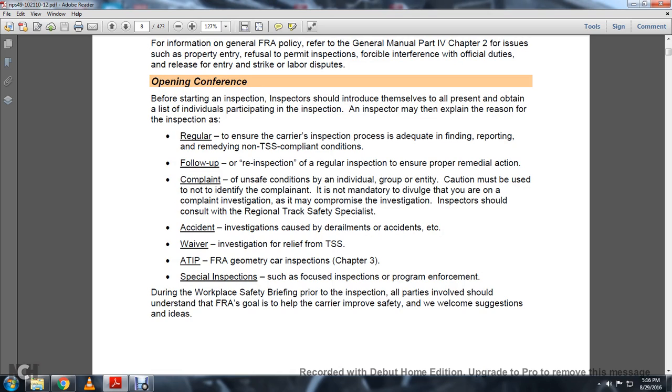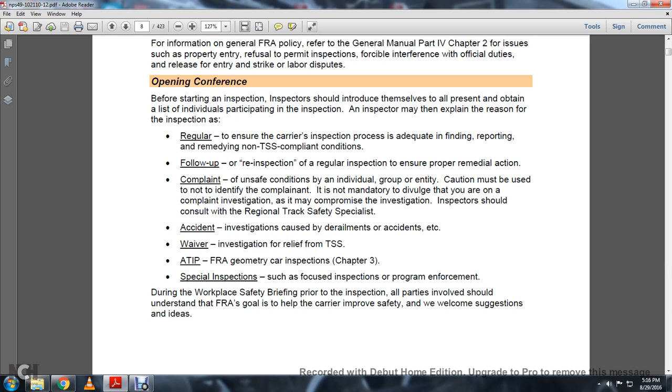Before starting an inspection, inspectors should introduce themselves to all present and obtain a list of individuals participating in the inspection. The inspector may explain the reason for the inspection as regular, to ensure the carrier's inspection process is adequate in finding, reporting, and remedying conditions not compliant with the Track Safety Standards; or as a follow-up or re-inspection, to ensure proper remedial action.